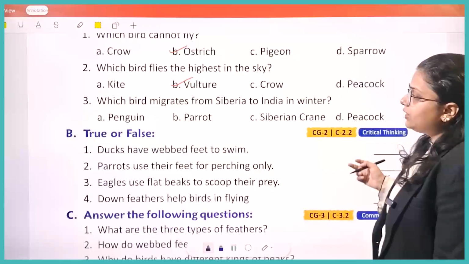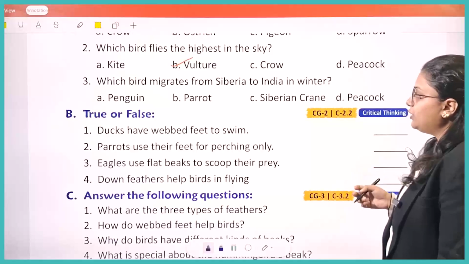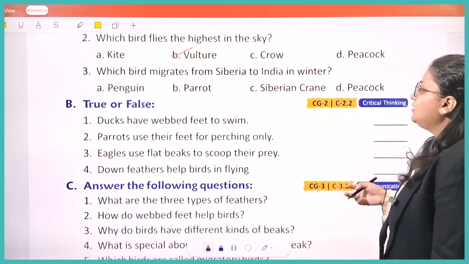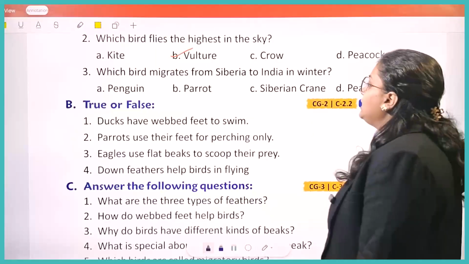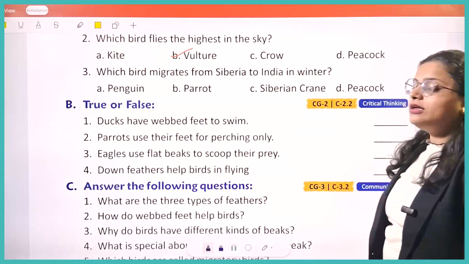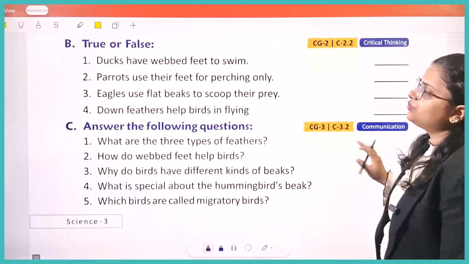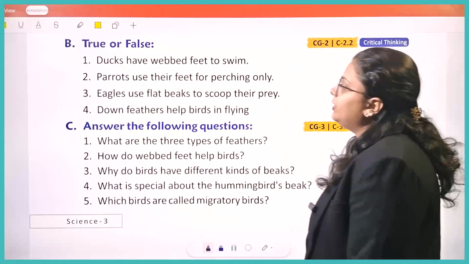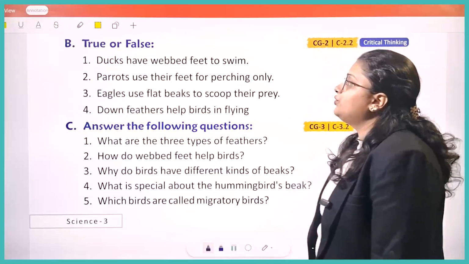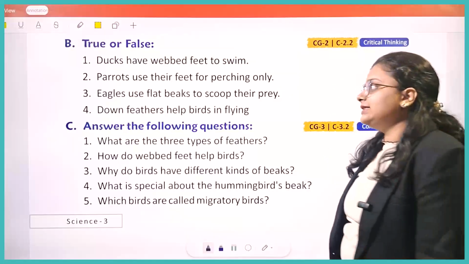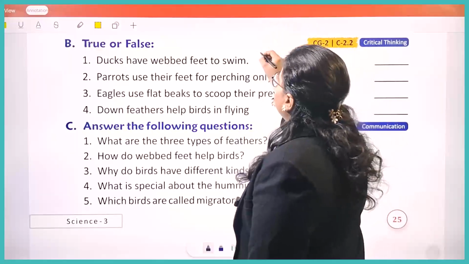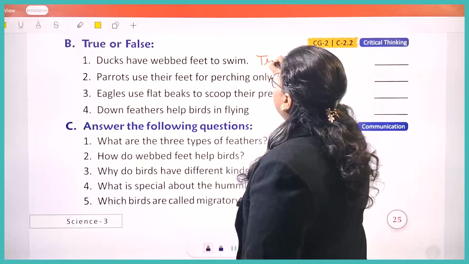Which bird migrates from Siberia to India in winters? So which is that bird? It is penguin, parrot, Siberian crane or peacock. It is Siberian crane. Okay. Now let's see true and false. Ducks have webbed feet to swim. So do ducks have webbed feet? Yes, they do. So this is true. We'll write true over here.